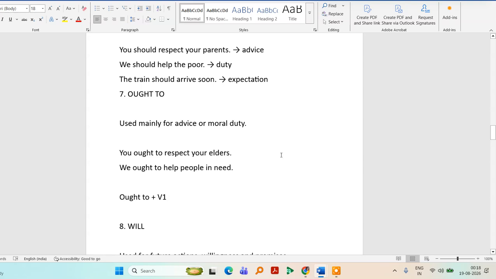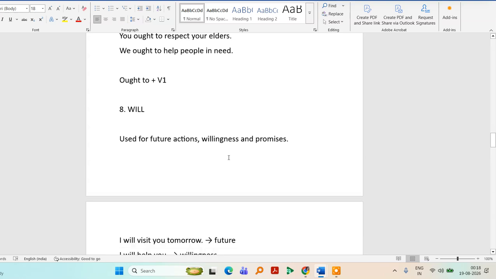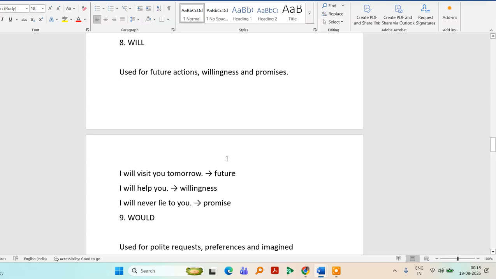We use ought to when we want to give advice or talk about moral duty. You ought to respect your elders. We ought to help people in need. We use will when we are talking about future actions, willingness, and promises. I will visit you tomorrow. I will help you.